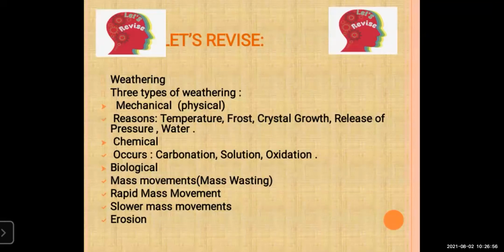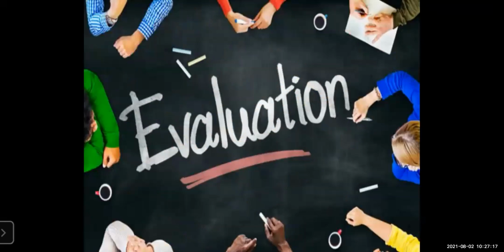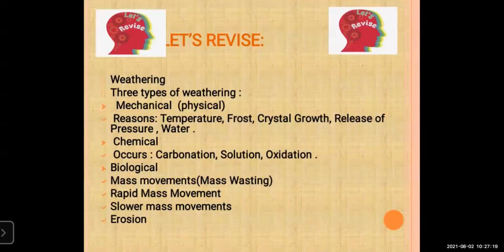Weathering is of three types. Mechanical, meaning physical, has 5 reasons: temperature, frost, crystal growth, release of pressure and water. The second type is chemical weathering, which occurs with 3 reasons: oxidation, carbonation and solution.